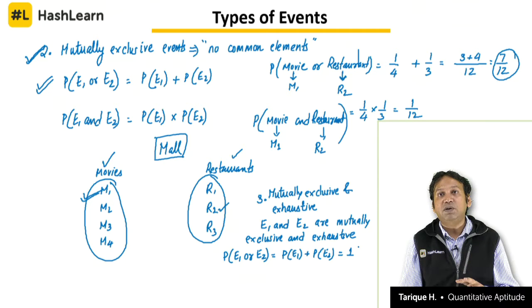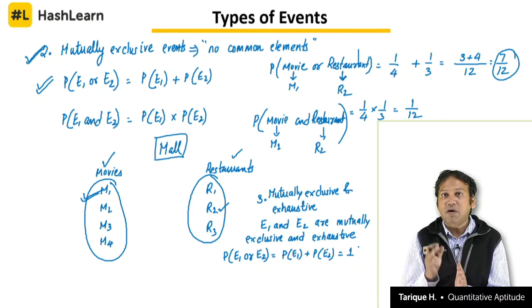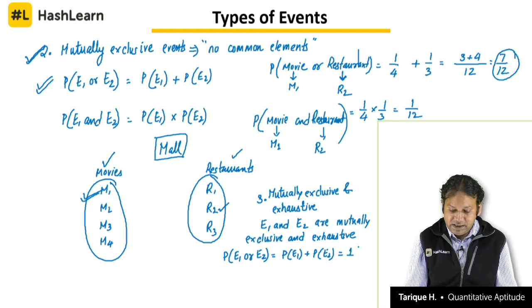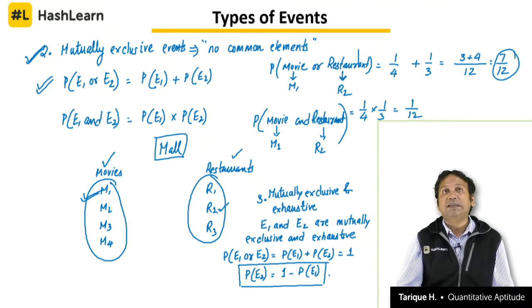That means out of the two events, one has to happen. Such type of events where there are two events, they don't share any common elements, and out of the two events one has to happen, are called mutually exclusive and exhaustive. Clear? So what happens here is that if I know P of E1, I can find out P of E2. So P of E2 is equal to 1 minus P of E1. That is the benefit of understanding that two events are mutually exclusive and exhaustive.